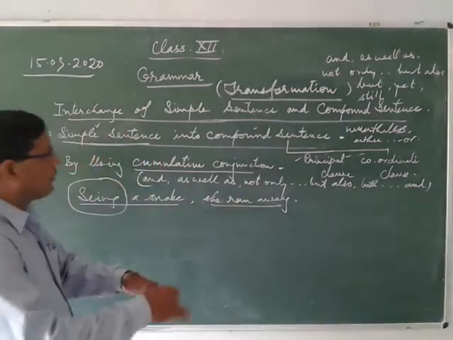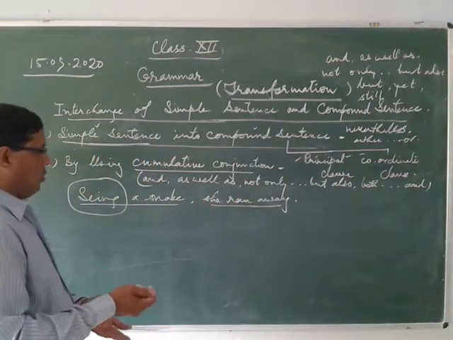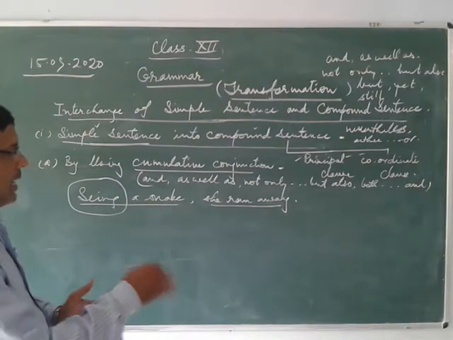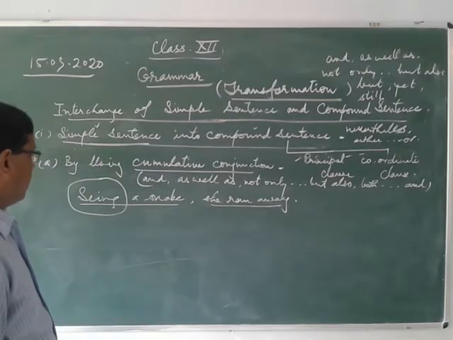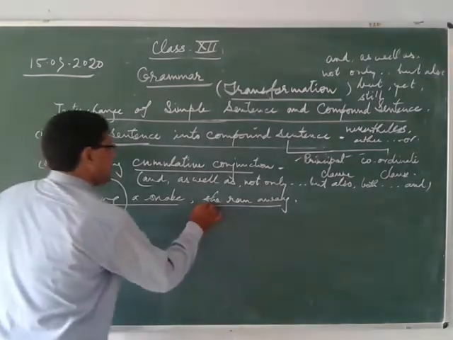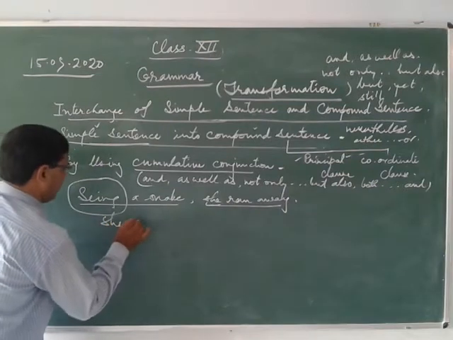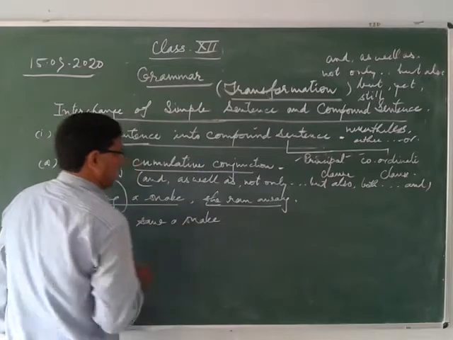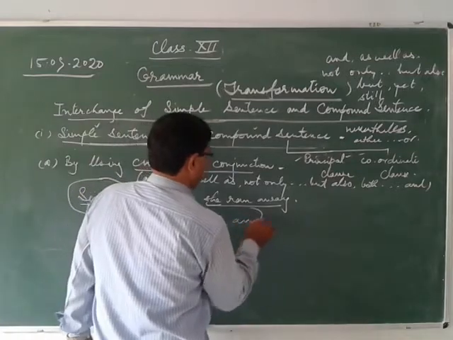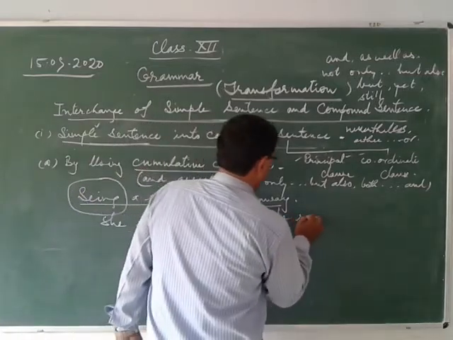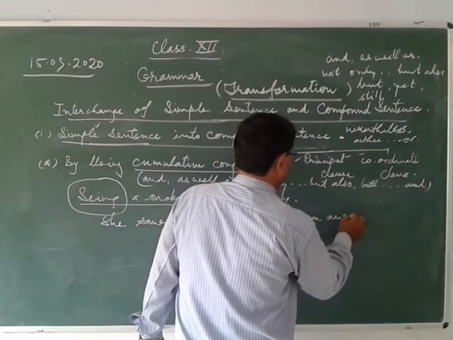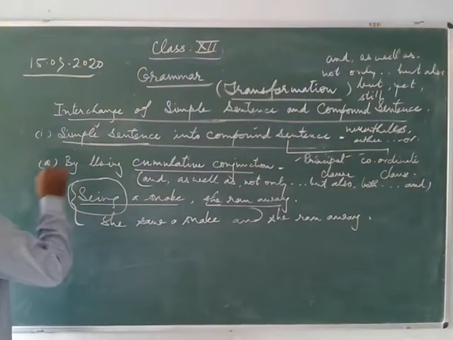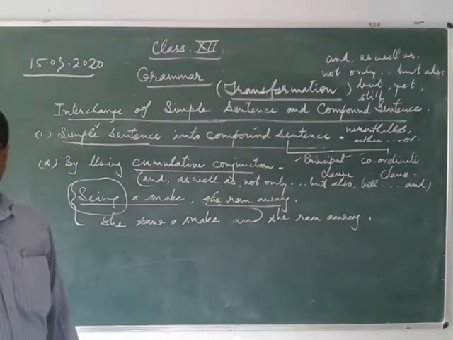Now you have to change it into a compound sentence. But how? First one is in the principal clause and another one is in the coordinate clause. So in the same way: She saw a snake and she ran away. That's it.